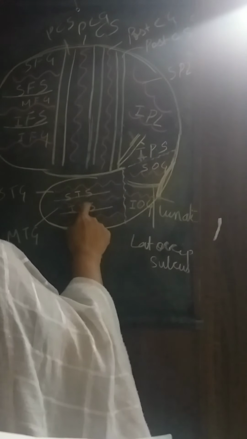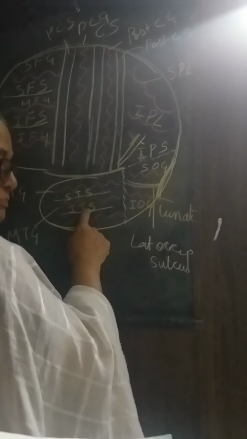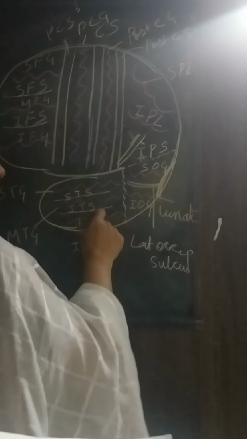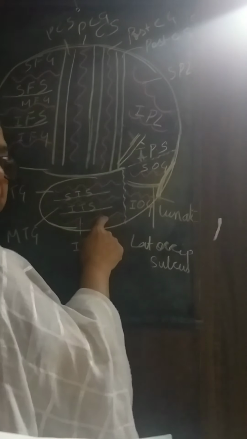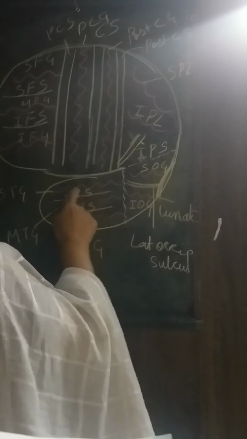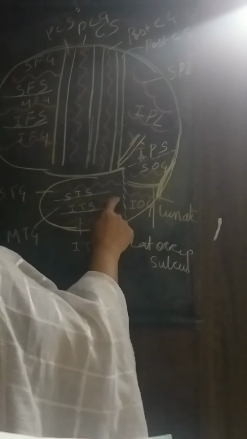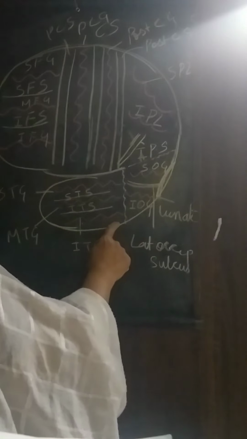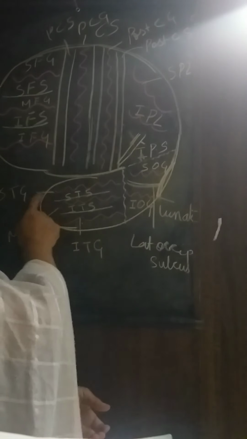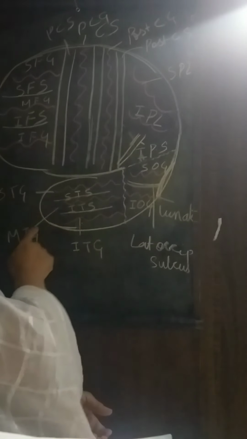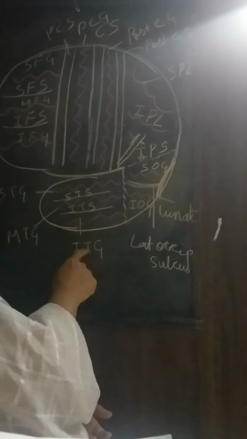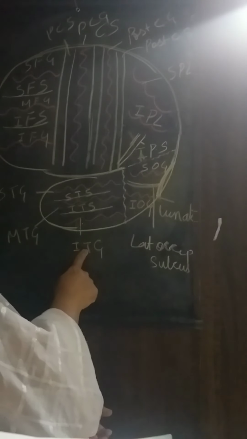The superior and the inferior temporal sulci divide the three gyri. The three gyri are the superior temporal gyrus, the middle temporal gyrus and the inferior temporal gyrus.